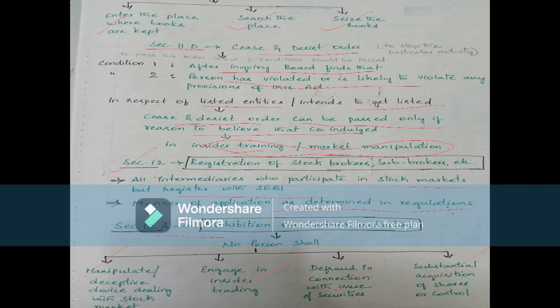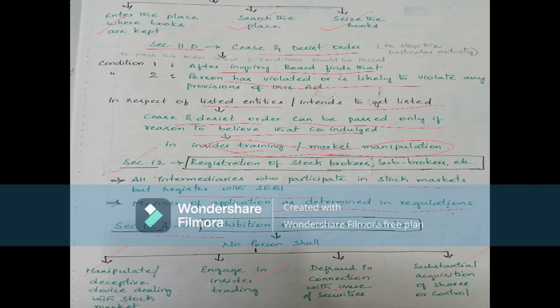Then 12A, a prohibition on certain activities. So what are the prohibitions on those persons? No person shall use manipulative or deceptive devices in dealing with the stock market. No person should do manipulations or engage in insider trading.